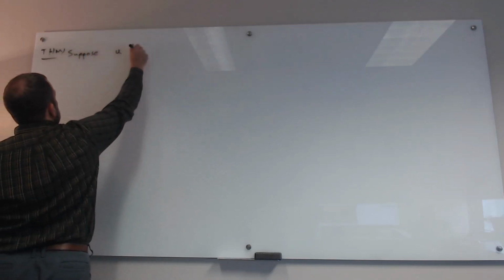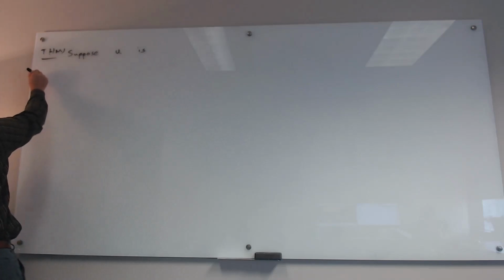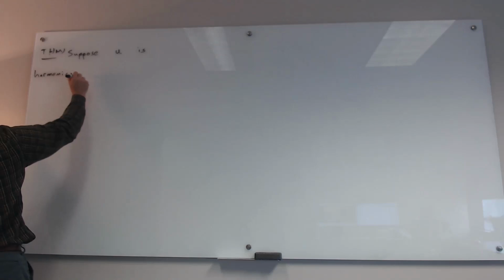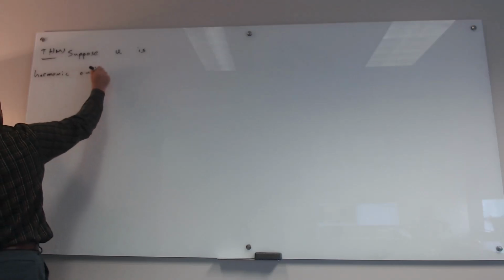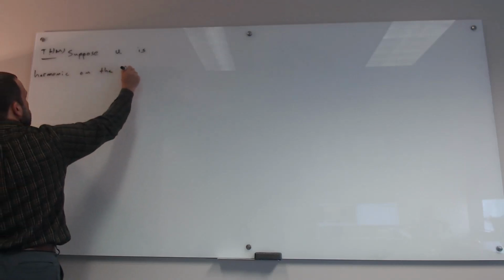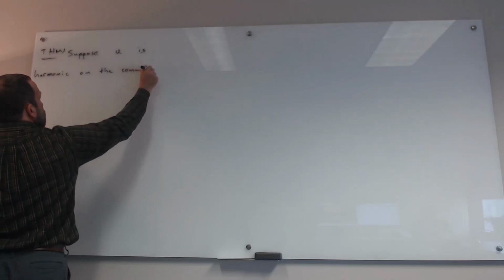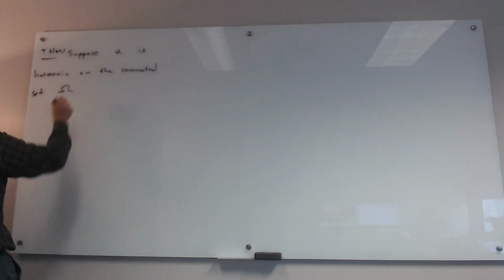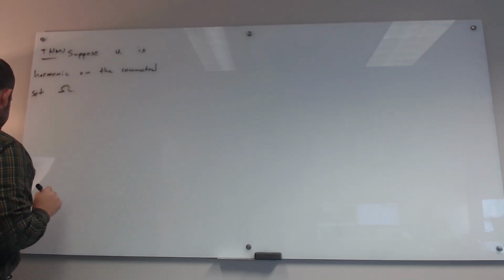Suppose U is harmonic on the connected set omega.